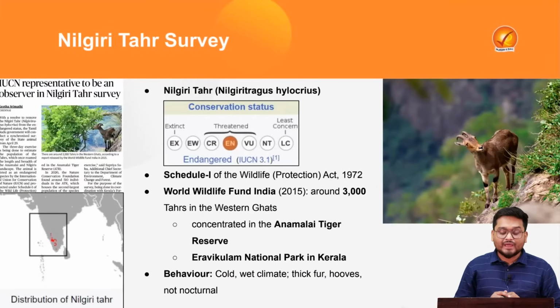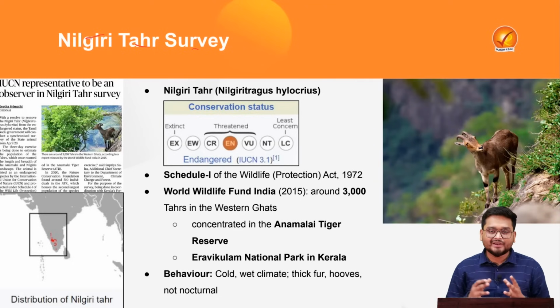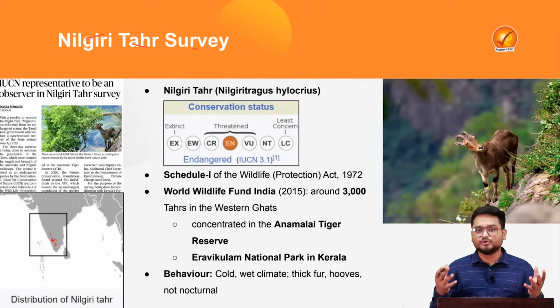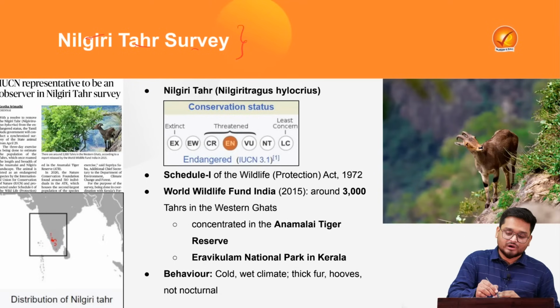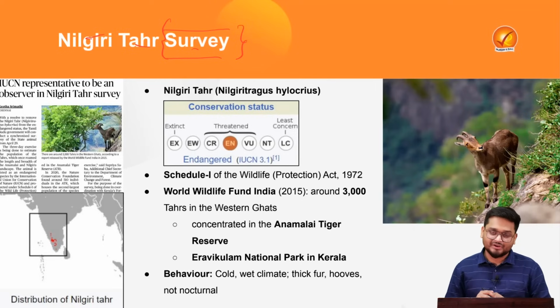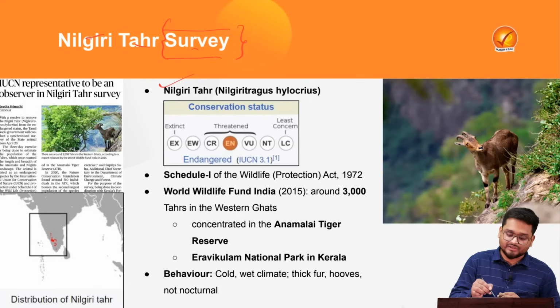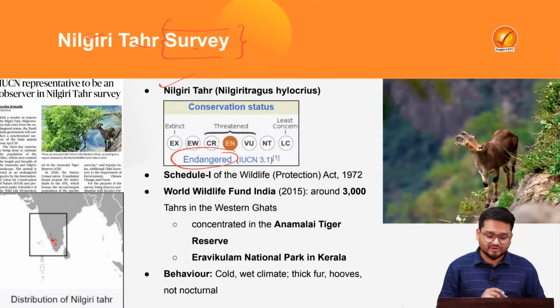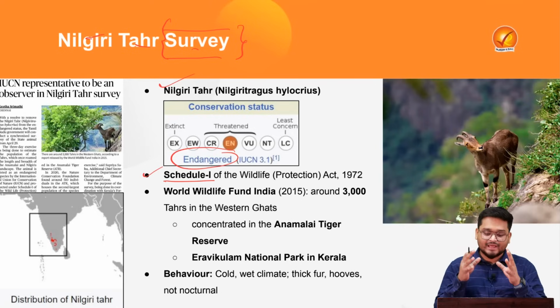In the next one, we'll be looking at the Nilgiri Tahr survey, where recently the Tamil Nadu government is collaborating with WWF and various other organizations such as IUCN to undergo a survey to estimate the population of tahrs in the region. Now see, the Nilgiri Tahr, based on the IUCN conservation status, is falling under endangered, and it is present in Schedule 1 of the Wildlife Protection Act of 1972.